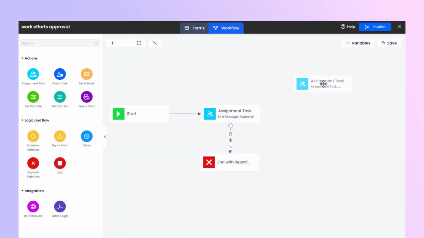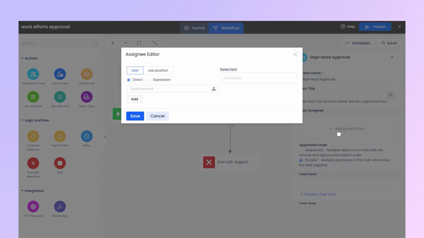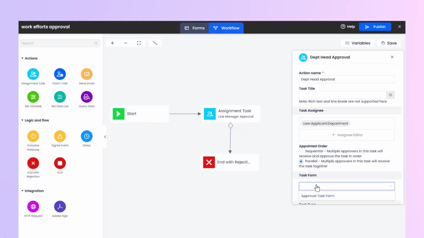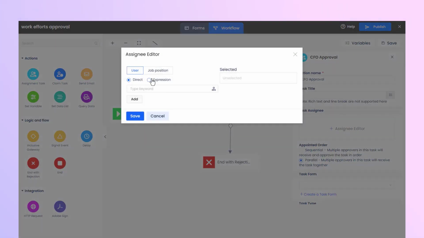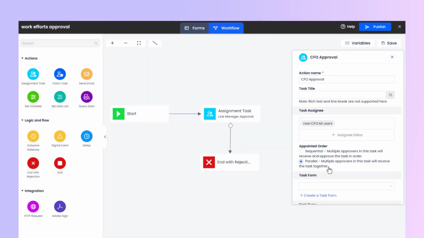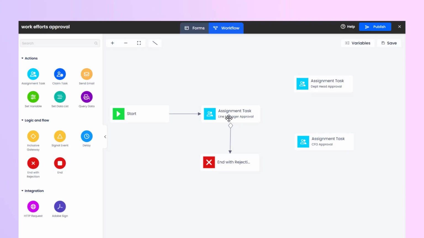Next, let's drag two more assignment nodes behind the Line Manager Approval node. These nodes will be named Department Head Approval and CFO Approval respectively. We will then configure the task assignee for each node and select the task form accordingly. Finally, we will connect the Line Manager Approval node to both of these task nodes.